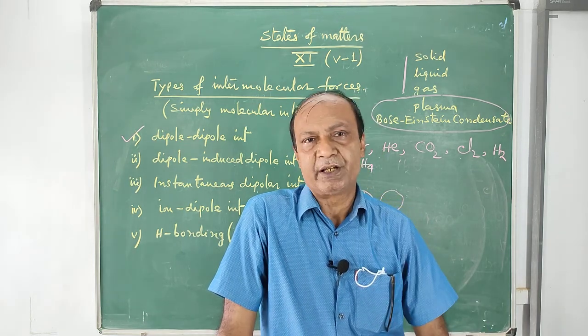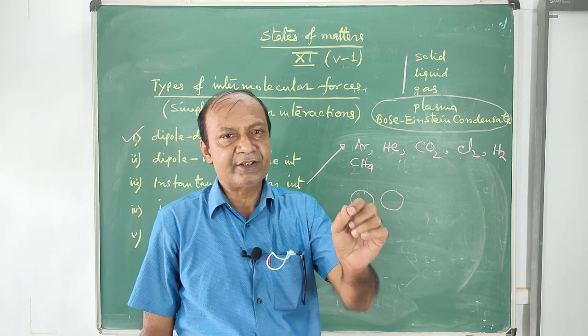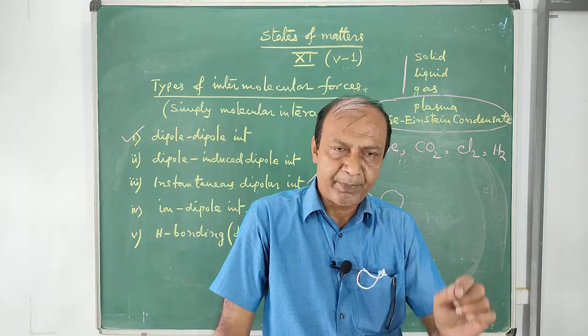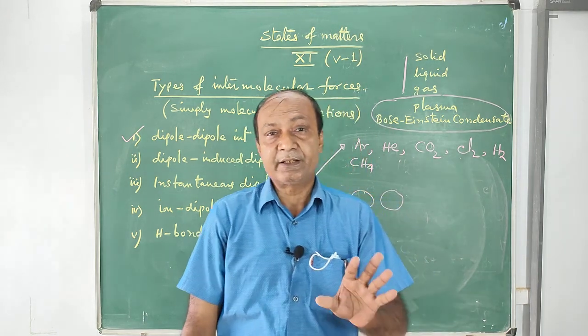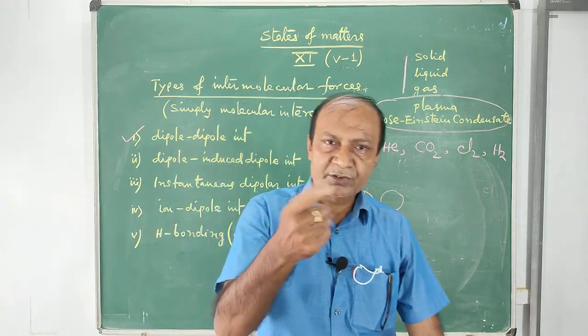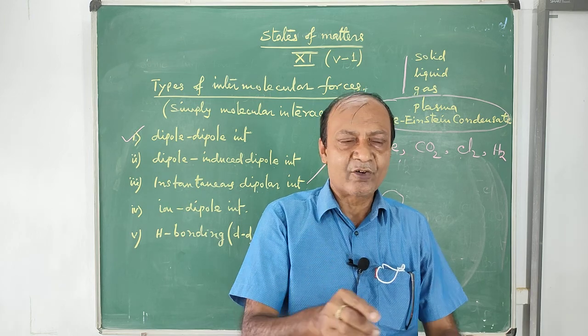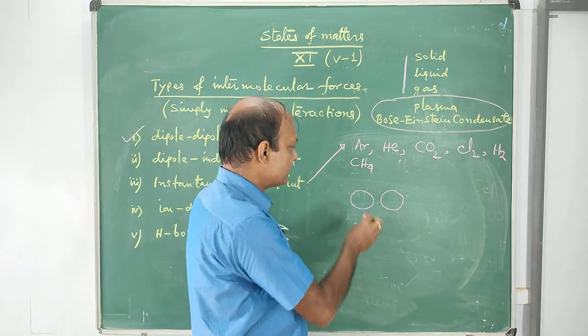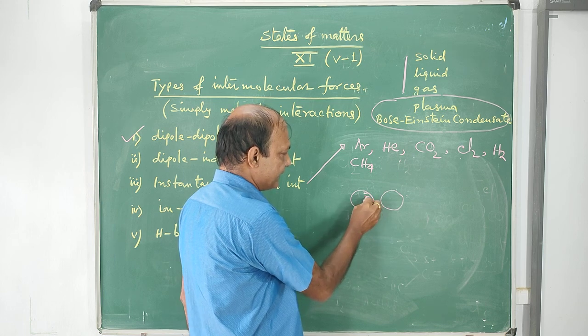and due to their motion, for a moment of time the electron density, it is expected and it happens, will become unsymmetrical. The electron density becomes unsymmetrical because of rotation of the molecules. Electrons are also in movement. So at a point of time, this electron density will become unsymmetrical like this.